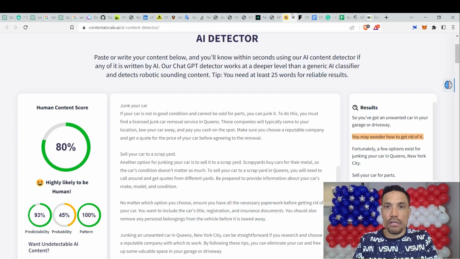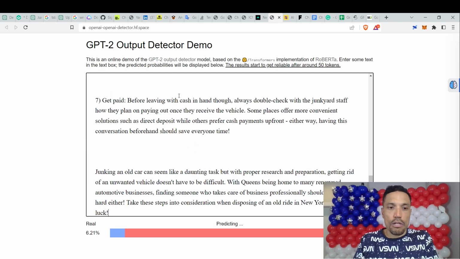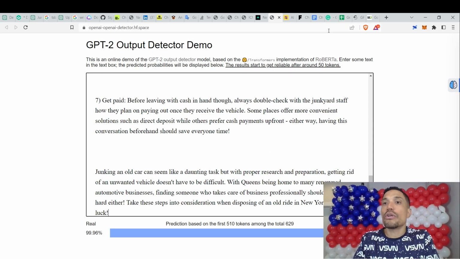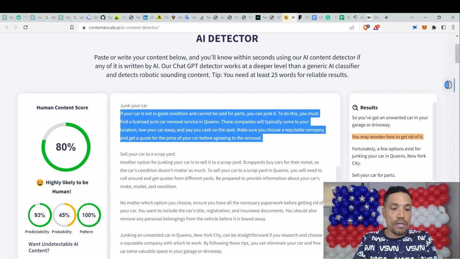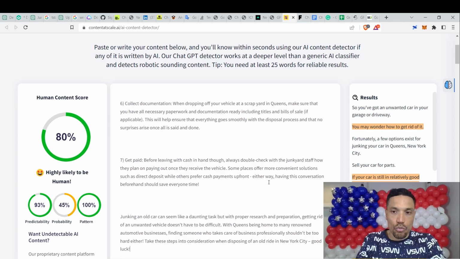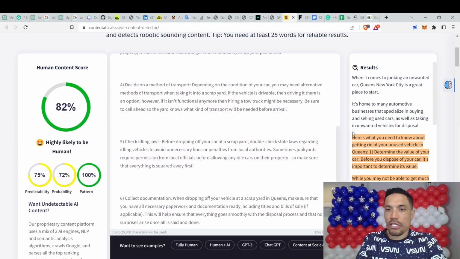Copy it. Let's take a look at how it fares with this right here. Make me look bad. 99.96% real. Basically, ChatGPT versus something for which you pay right here. I didn't have to go through Grammarly. I didn't have to hop from one tool to the other. If I go through here, the last iteration was at an 80% human content score. Now, this Jasper.ai tool, 82%. Something along similar lines.